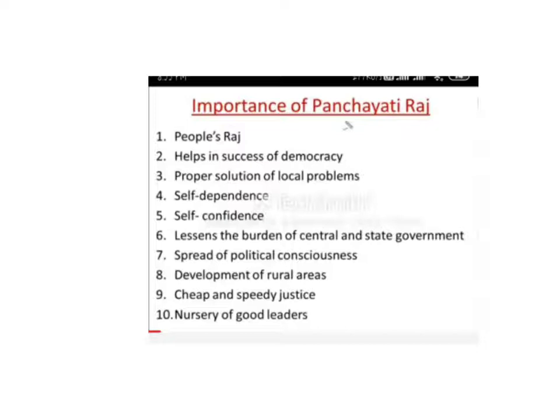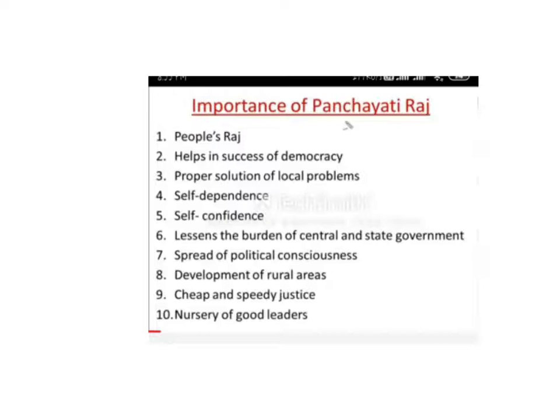That means it's the common people, and Raj means that they rule. Only the common people rule, because the representatives are from the common people. They are not some elite people chosen from a particular society or a particular caste. No, these are the common people. That's why it's called People's Raj, the common people's rule.